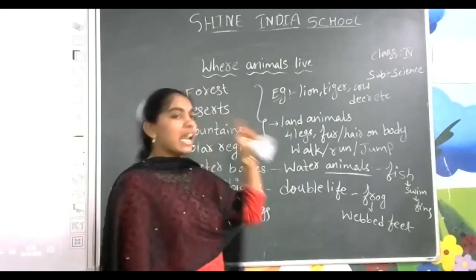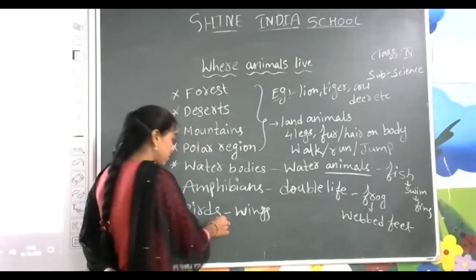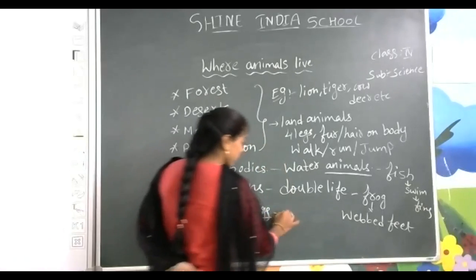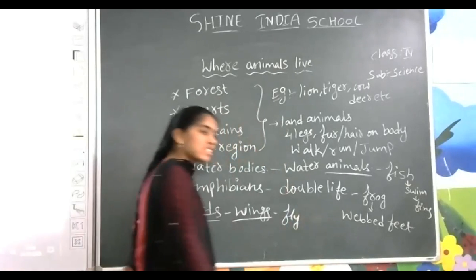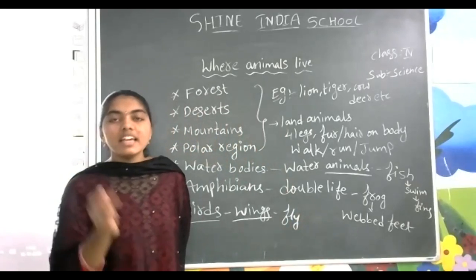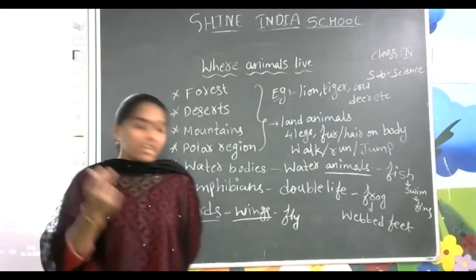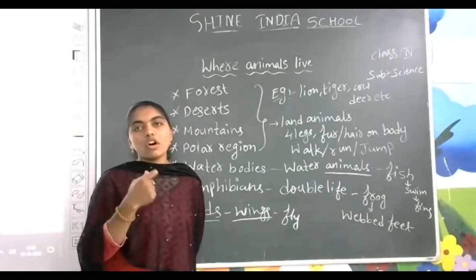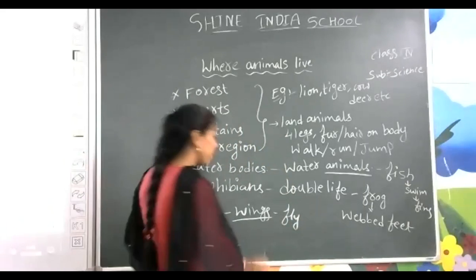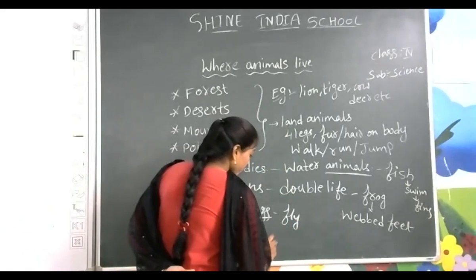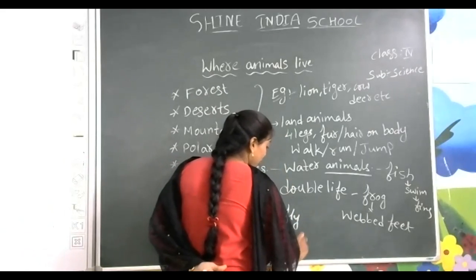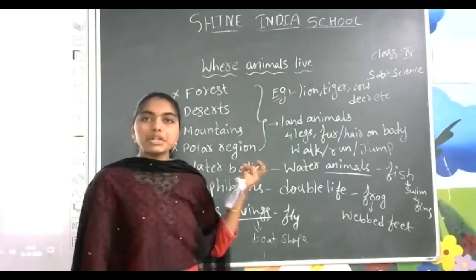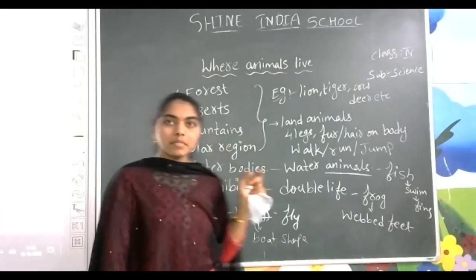What? Where animals live, especially birds. Birds fly by using the wings. The same manner how the fish is having streamlined body, here the bird is also having some structure, or two edges will be pointed. It will be having boat shape to fly, which helps to fly. This is all about our today's topic, that is where animals live.